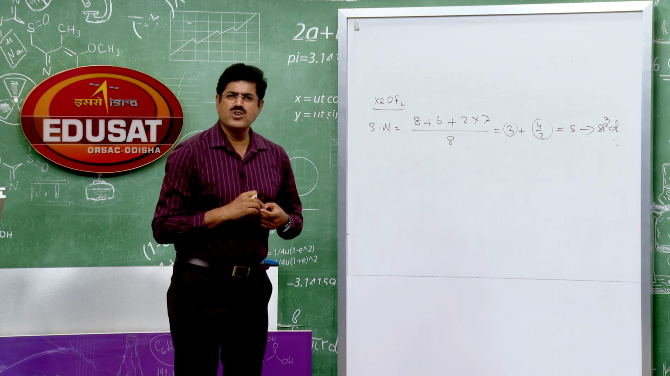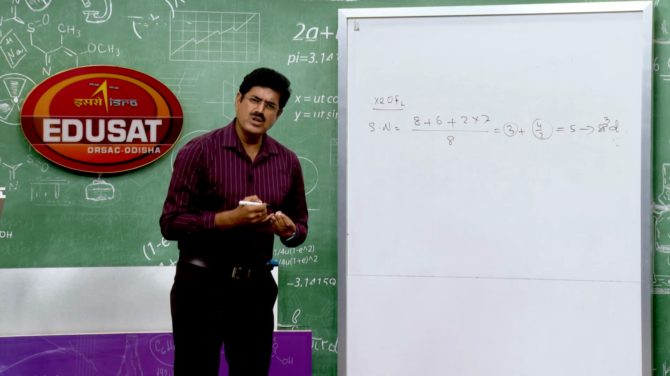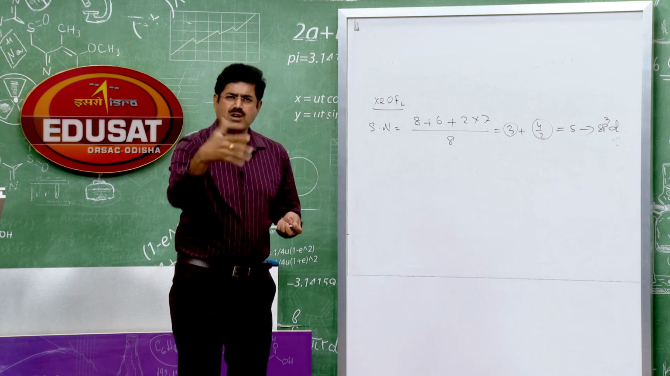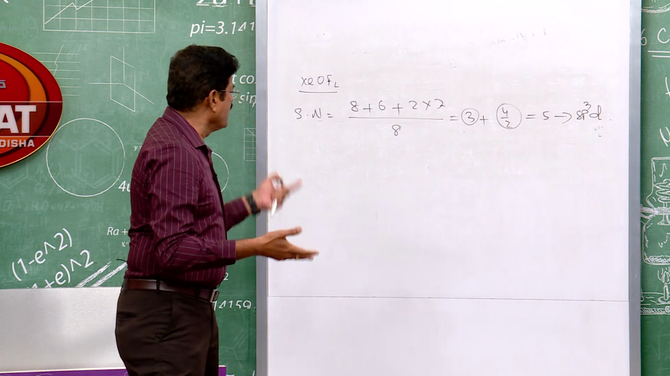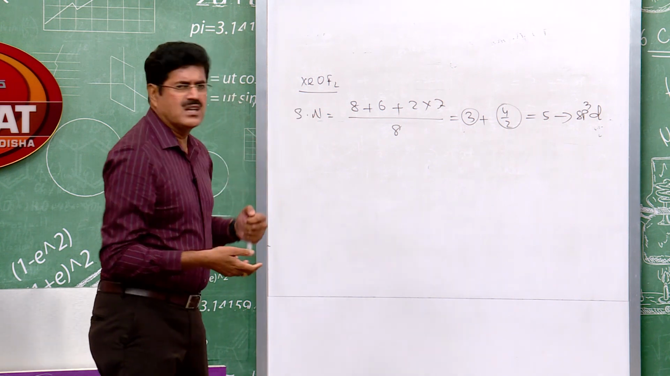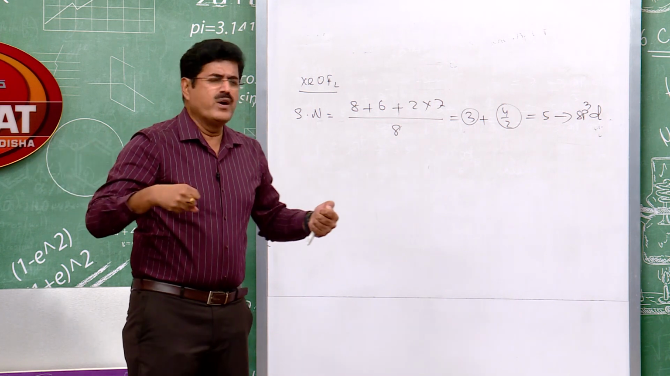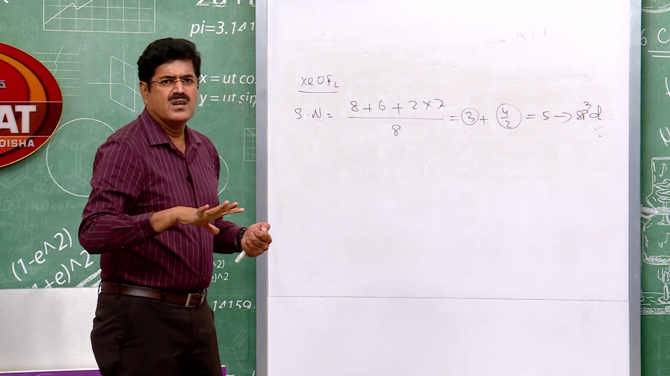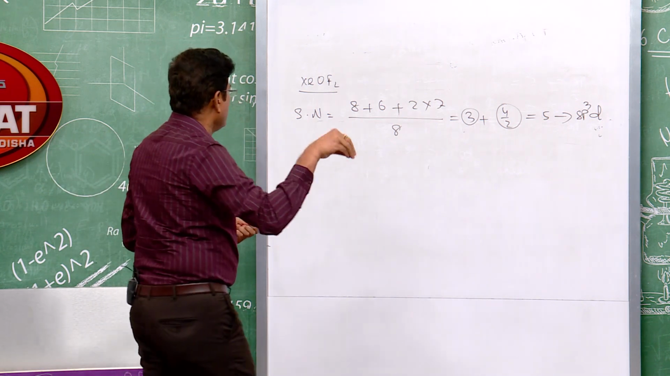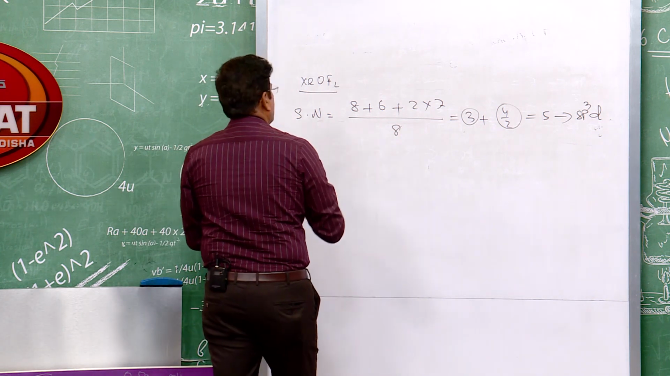Once again, how many lone pairs? 2 lone pairs. I have told you where to place the lone pair: equatorial position. And where to place the fluorine atom? Axial position, the electronegative atom. Where to place the oxygen atom? The oxygen atom should be placed at the equatorial position, as it is less electronegative.